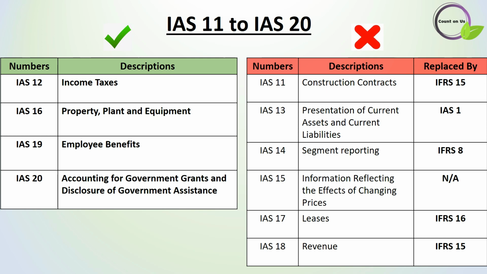But IAS 17 and 18 were replaced by IFRS 16 and IFRS 15 respectively. If we go to IAS 19 and 20, you can see that both are applicable standards. So we have only 4 standards from IAS 11 to IAS 20. Those are IAS 12, 16, 19 and 20.